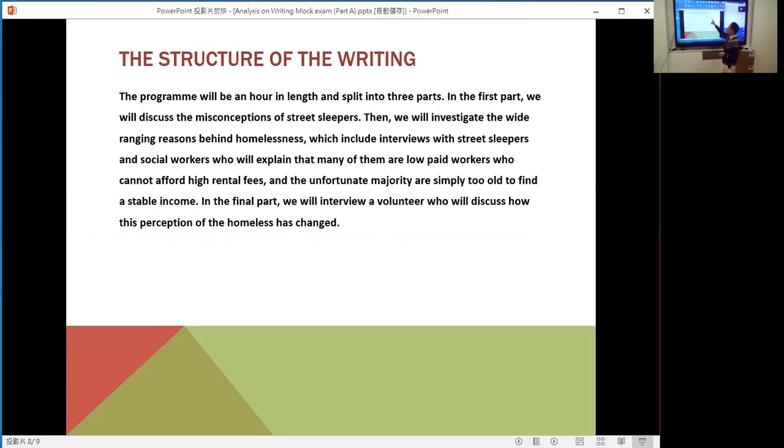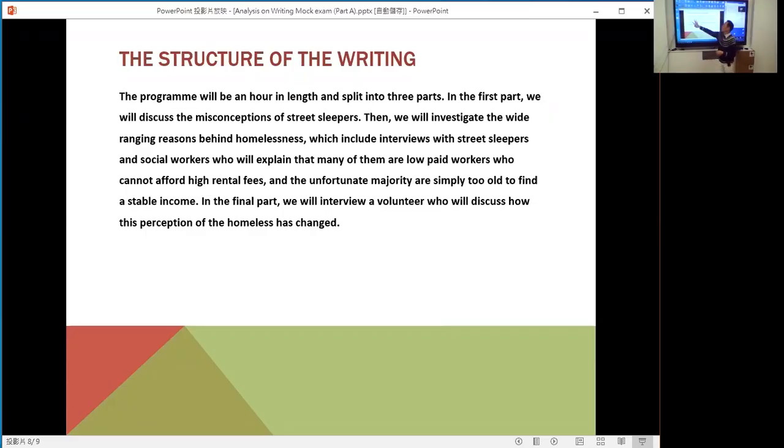Then, we will investigate the wide-ranging reasons behind homelessness, which include interviews with street sleepers and social workers who will explain that many of them are low-paid workers who cannot afford high rental fees. And the unfortunate majority are simply too old to find a stable income. In the final part, we will interview a volunteer who will discuss how this perception of the homeless has changed.